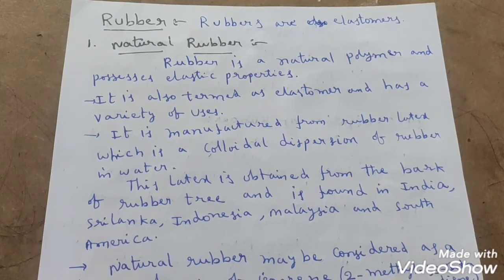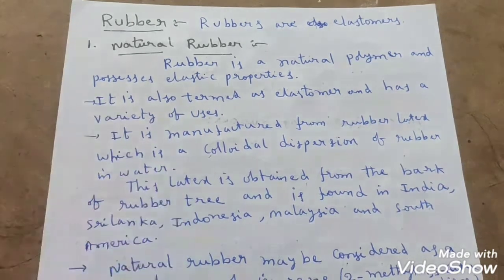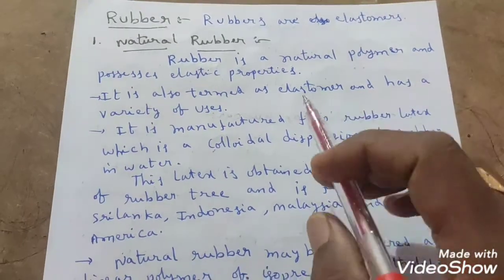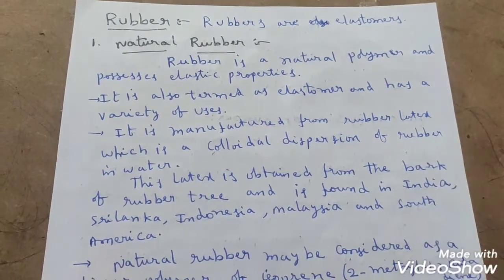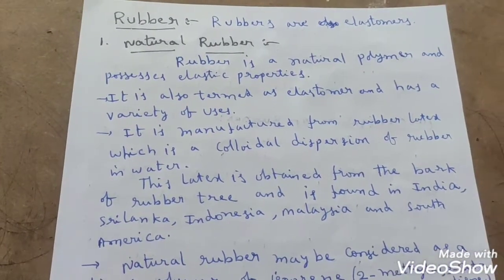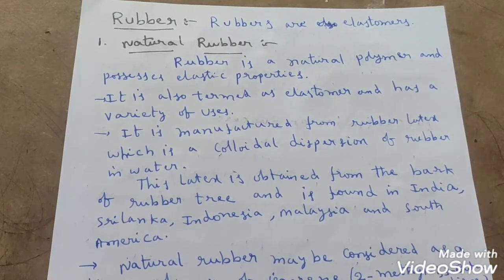Good morning everyone, students. The continuation part of polymers is rubber. Next part: what are rubbers? Rubbers are elastomers, that means they possess elastic properties. In this, first we will discuss natural rubber and then we will discuss synthetic rubber.